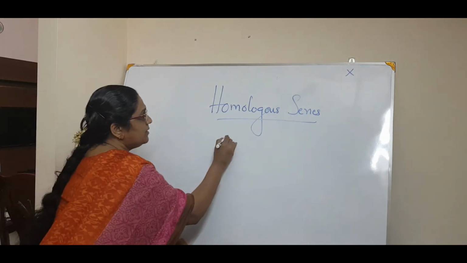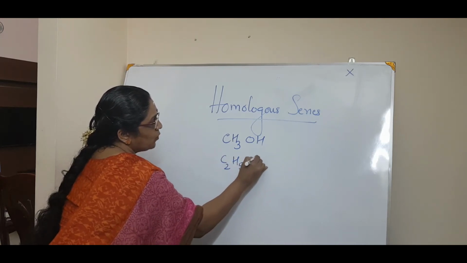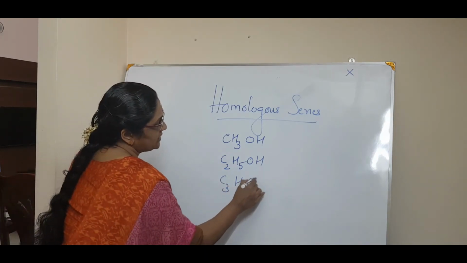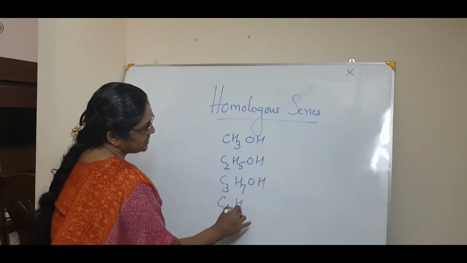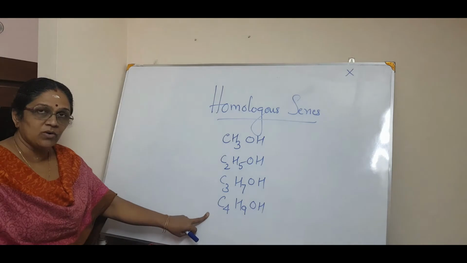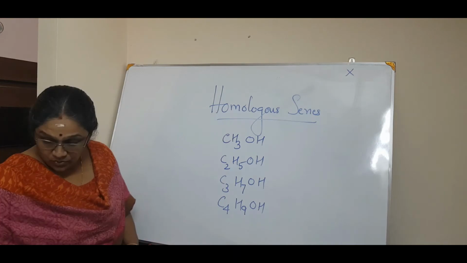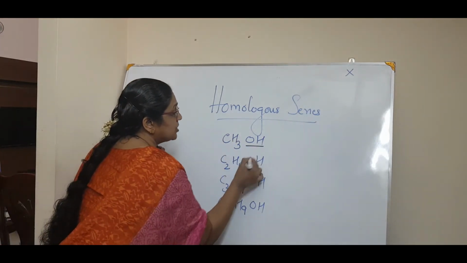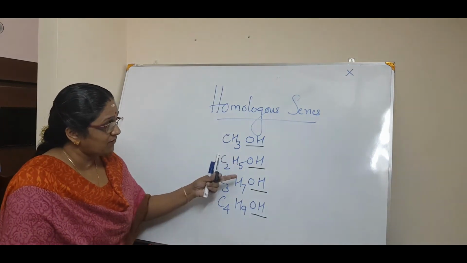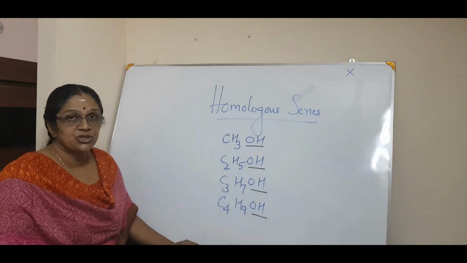For example, I have a series like CH3OH, C2H5OH, C3H7OH and C4H9OH. See, these are compounds, and what is the peculiarity of these compounds? All these compounds will have the same functional group, that is OH, isn't it? All these have got the same functional group OH. That means this has got an alcohol functional group, isn't it?